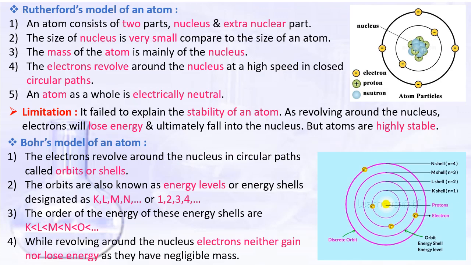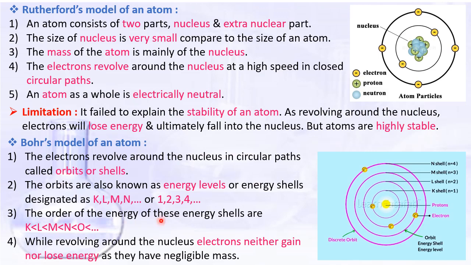The orbits are also known as energy levels or energy cells and are called K, L, M, N or 1, 2, 3, 4. In this figure you can see the first one, the K cell, the second one, the L cell, the M cell, the N cell, and electrons revolve around them. In the center there is the nucleus.